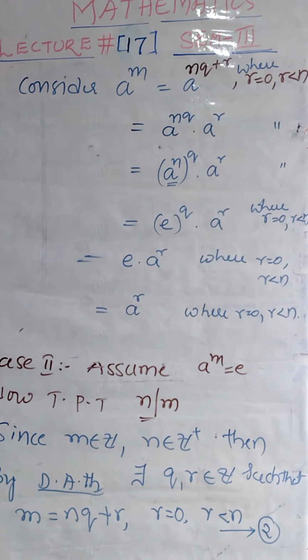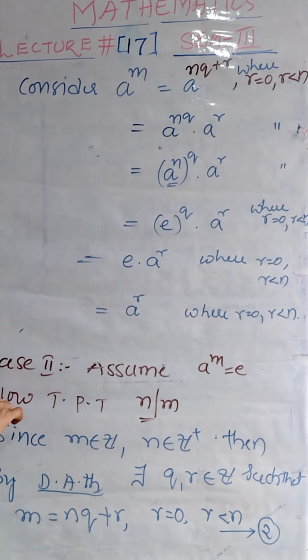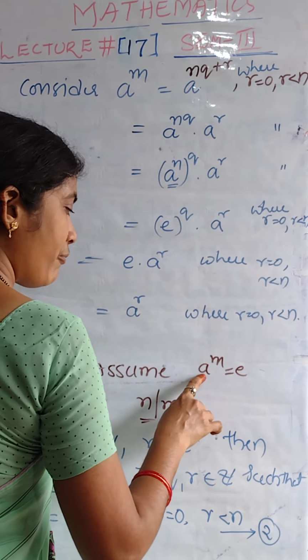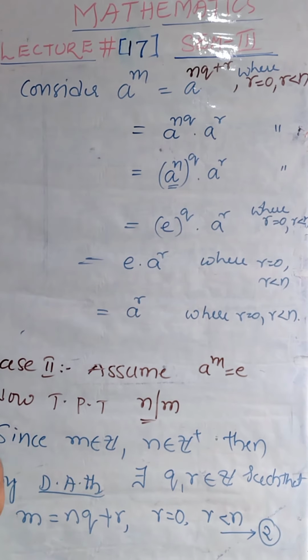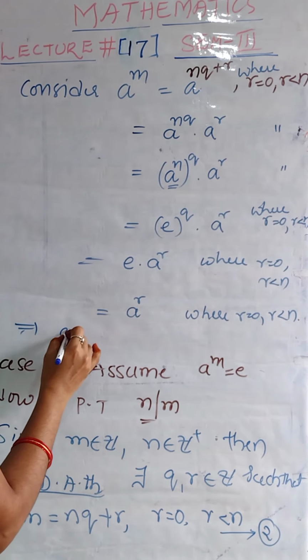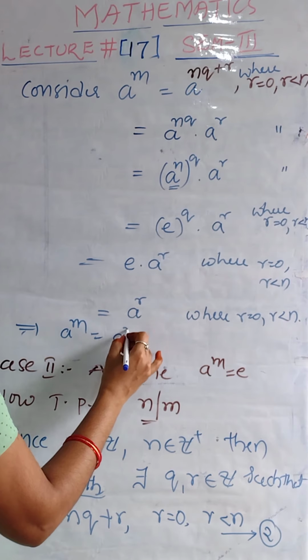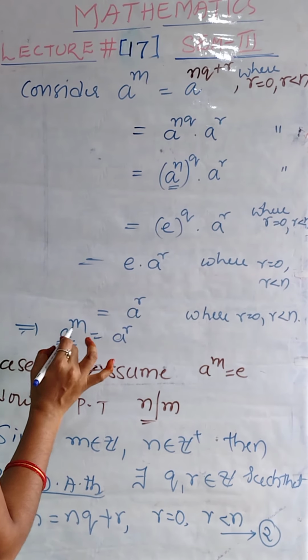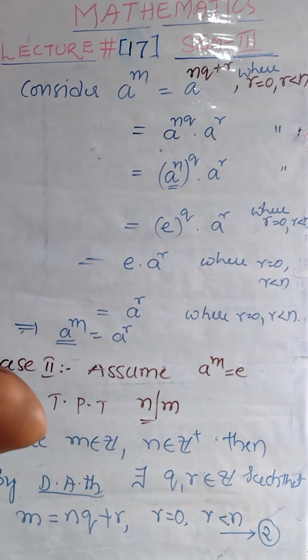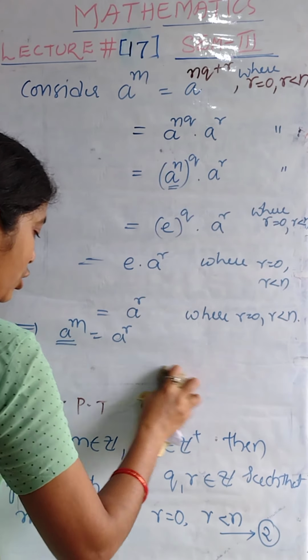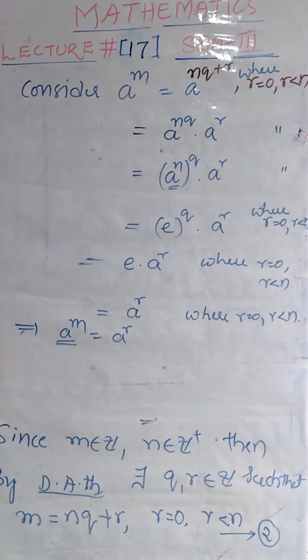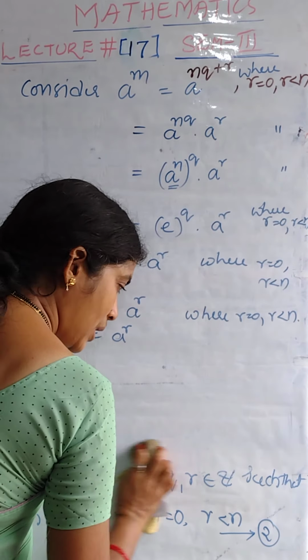What is the assumption in this condition? In this case, we assumed that a power m value is equal to e. In the left hand side, we have a power m, which is equal to a power r. But this value is from the assumption a power m is equal to e. Case 2 assumption is that a power m value is e.